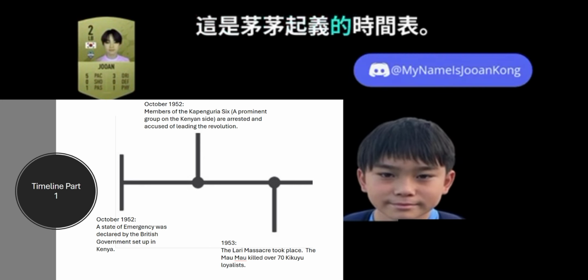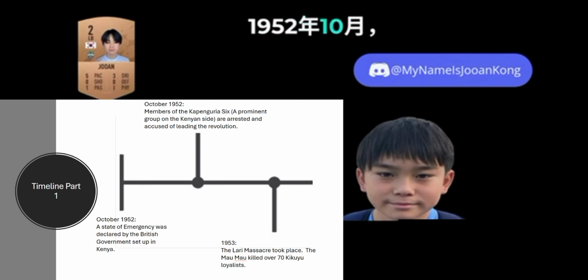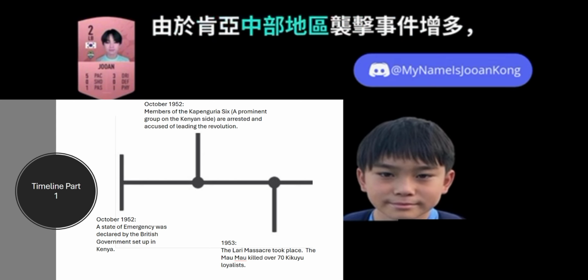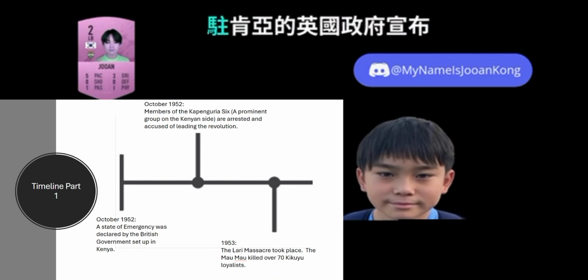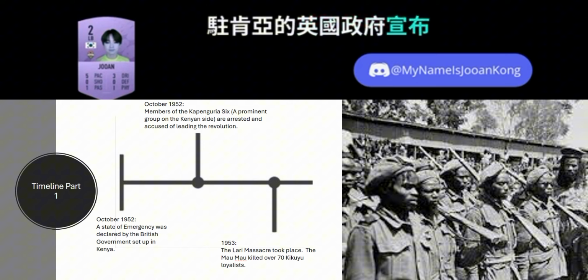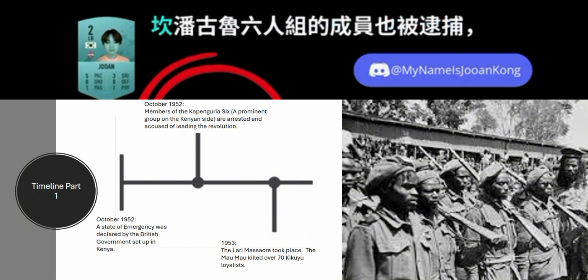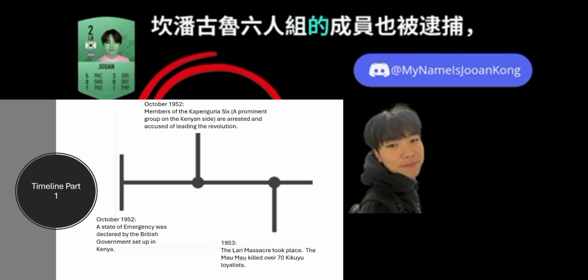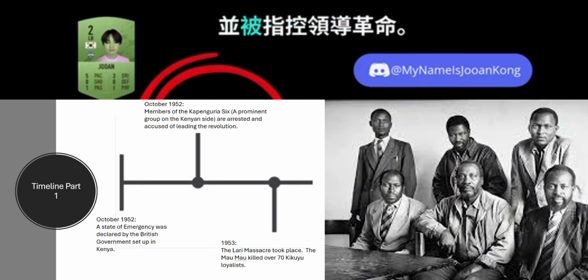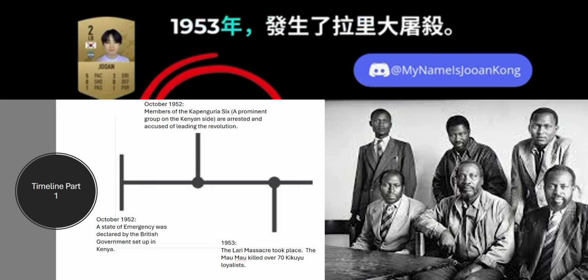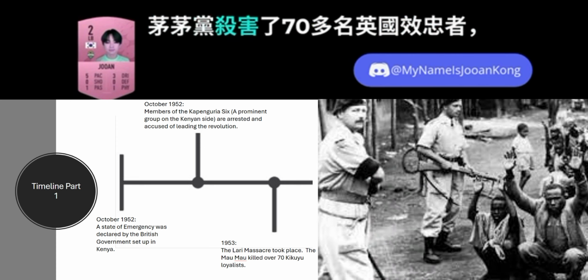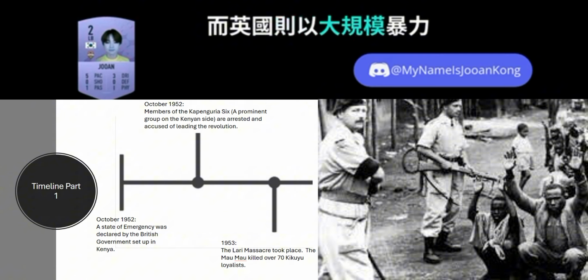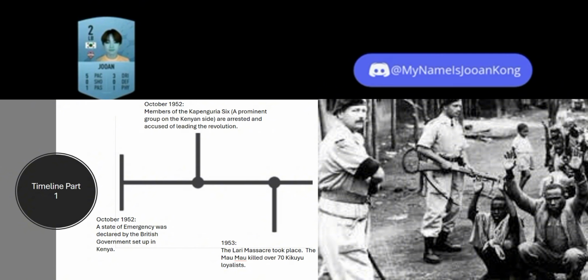This is a timeline of the Mau Mau Uprising. In October 1952, a state of emergency was declared by the British government set up in Kenya due to increased attacks in central Kenya. This marked the beginning of the war. Members of the Kapingiria Six were also arrested and accused of leading the revolution. In 1953, the Lari massacre took place. The Mau Mau killed over 70 British loyalists, and the British retaliated with mass violent arrests.